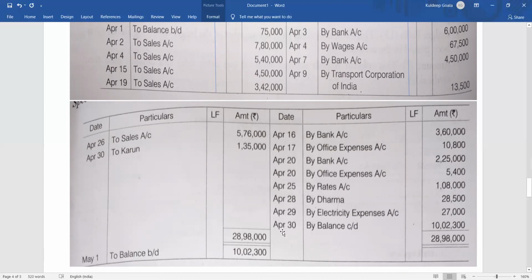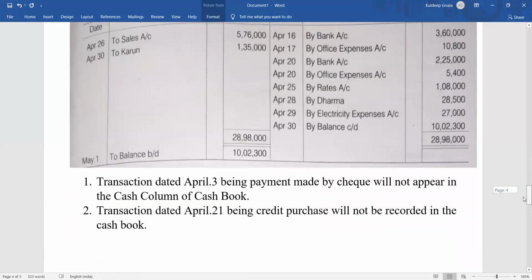After April, we have the month of May. On May 1, 'To balance brought down' 10 lakh 2,300. Is it clear? So this is how you are going to post the items in the cash book. And to be very specific, remember you have to mention the notes. If the notes are missing, then there is every possibility that your marks will be deducted.